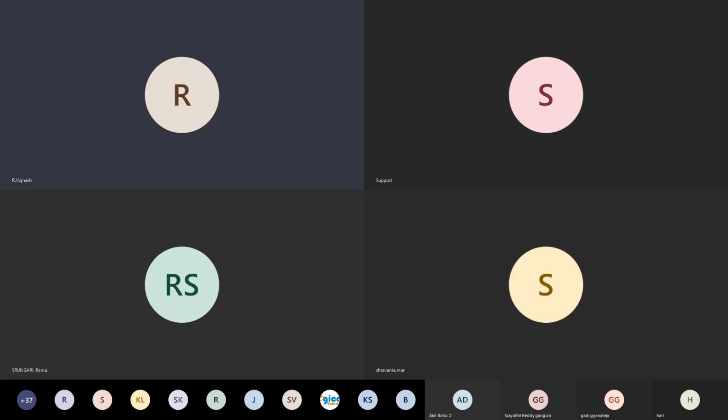Okay. Next is, can we use this plugin to generate BOMs in PLM? Right now, this works with only SolidWorks CAD. So this is a plugin to a SolidWorks CAD system, not to any PDM or PLM system. So if you have a SolidWorks CAD system, you can use this BOM creator.